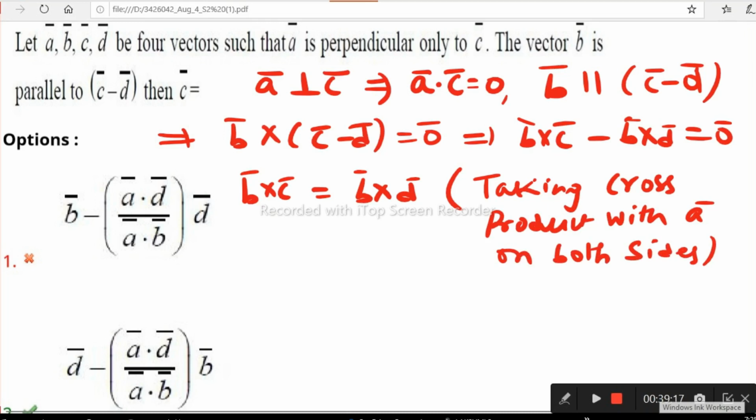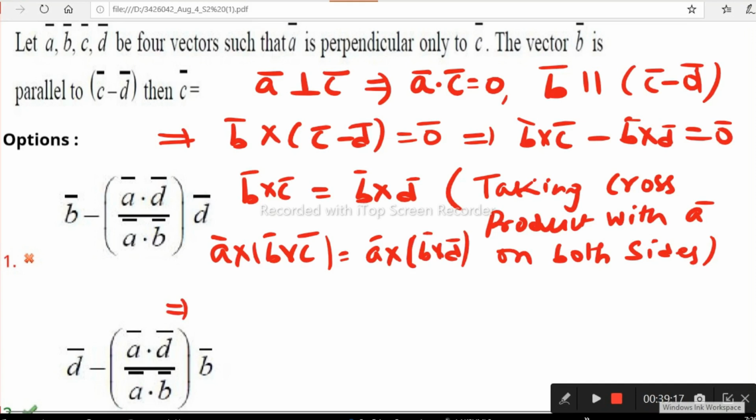Now what is the left side? We have A cross (B cross C) on the left side, and the right side is also A cross (B cross D), by taking the cross product on both sides. Cross product with which vector? A. Now what is A cross (B cross C)? It is the dot product of the first and last vectors, A dot C, into the middle vector B, minus the dot product of the first two vectors, A dot B, into the last vector C. That is the left side.